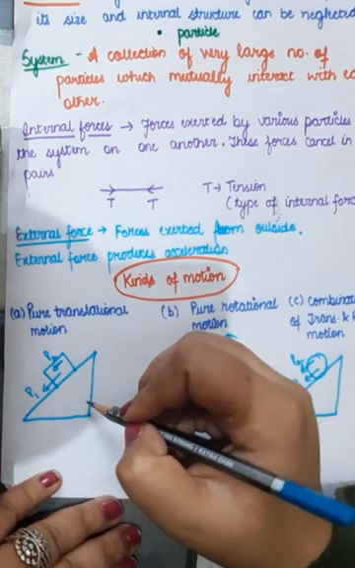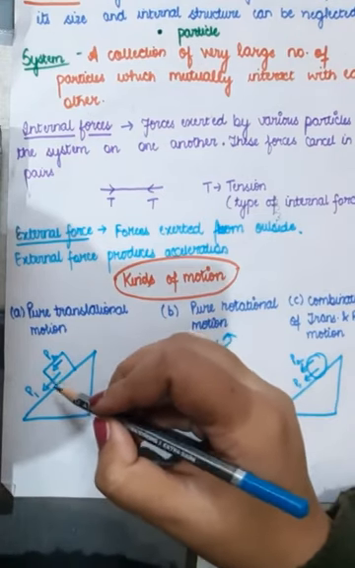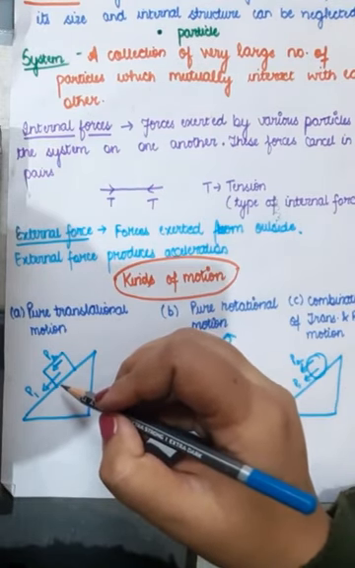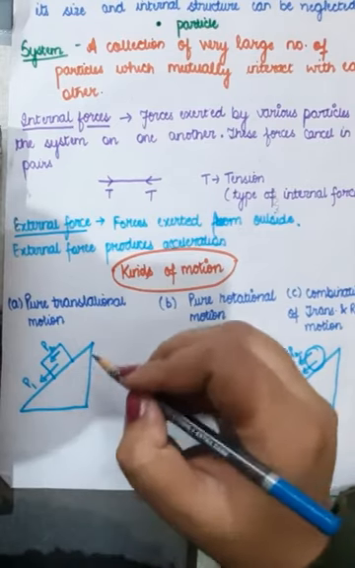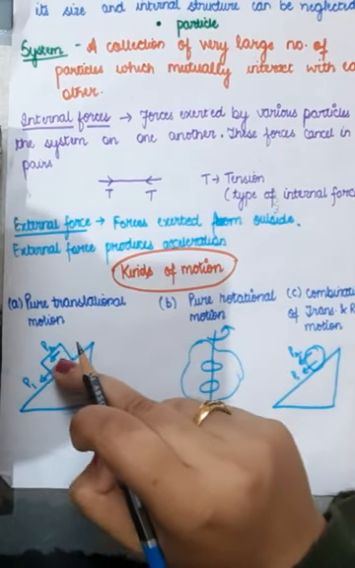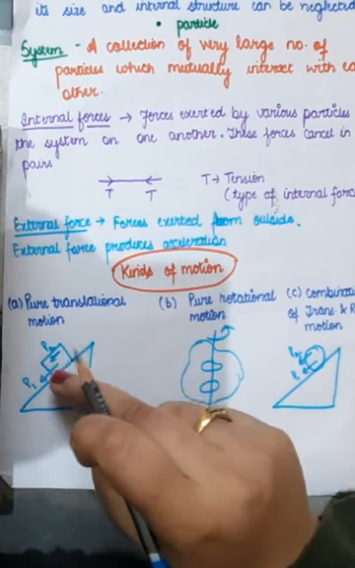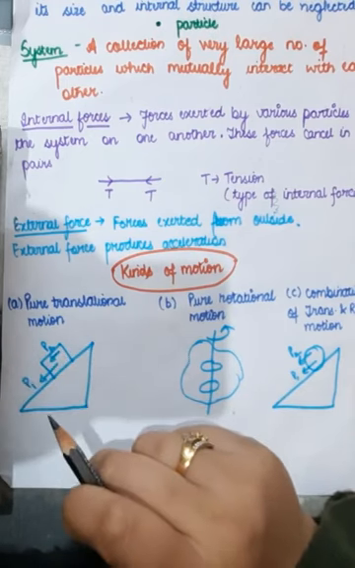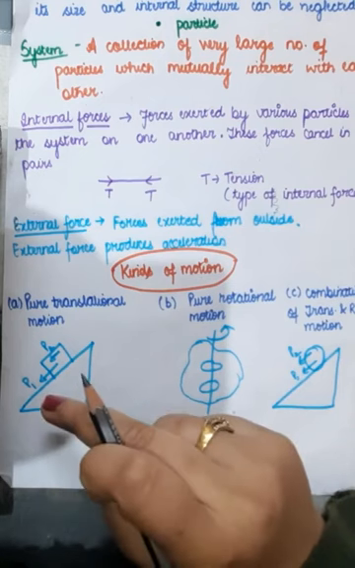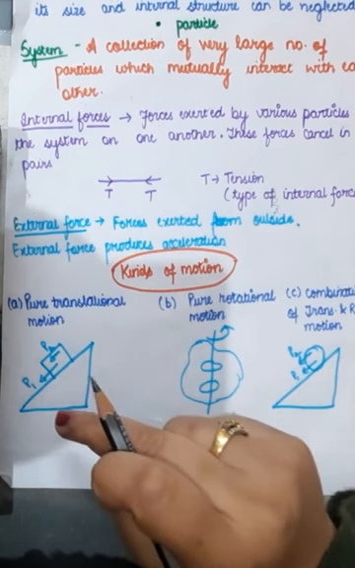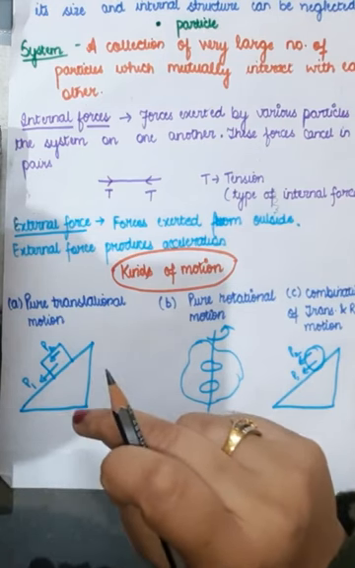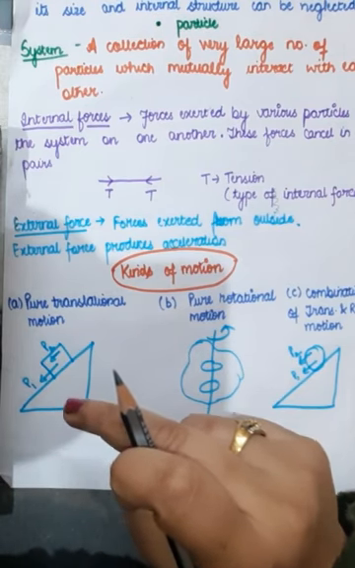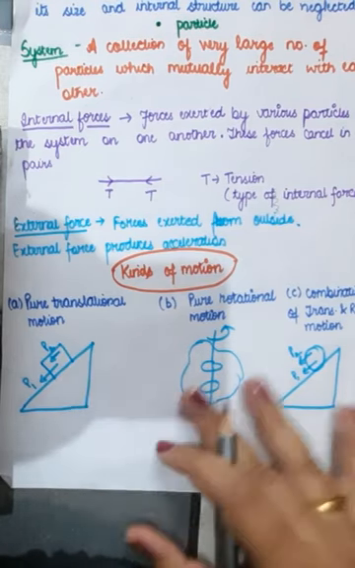What is translational motion? It is when all the particles of a body are moving along straight lines. For example, if you have an inclined plane, this is the object. All the particles inside that object are covering the same straight lines, isn't it? So yes, this is pure translational motion.